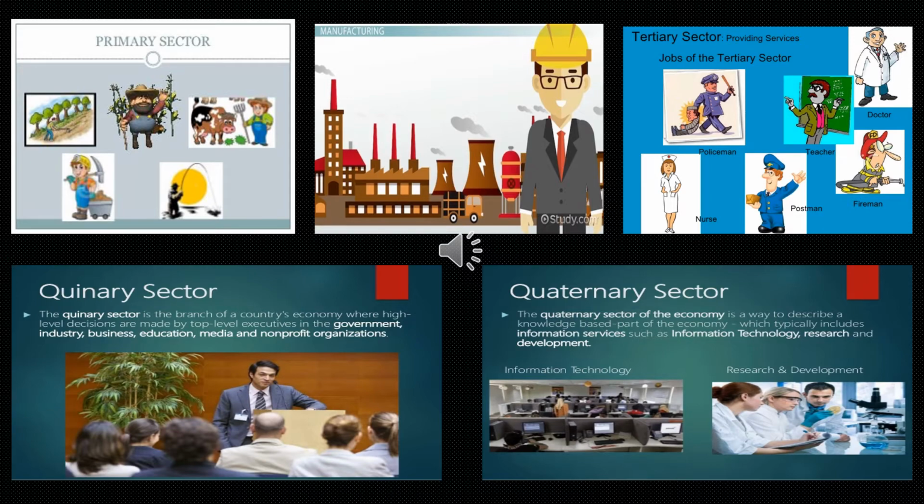Coming to the central diagram, people are engaged in industrial activities, which come under secondary activity. In the right top corner, we are seeing the tertiary activities, where all the services are included. For example, in this diagram, they have shown a policeman, a nurse, a postman, a teacher, a fireman, and a doctor.